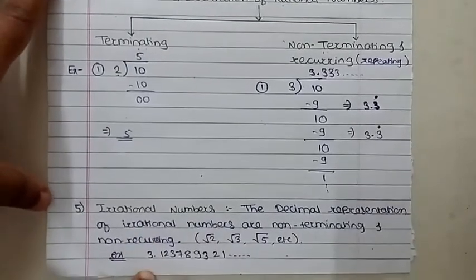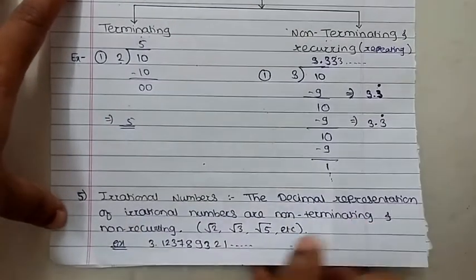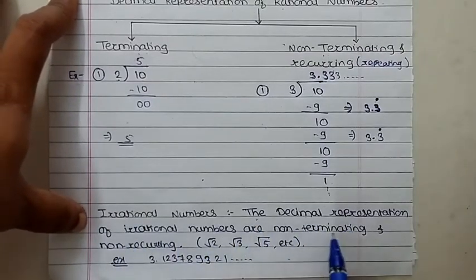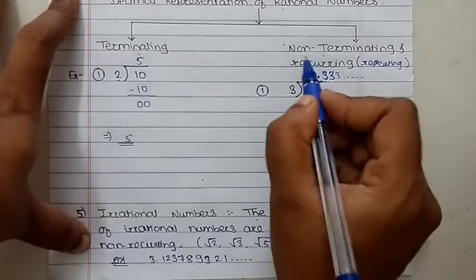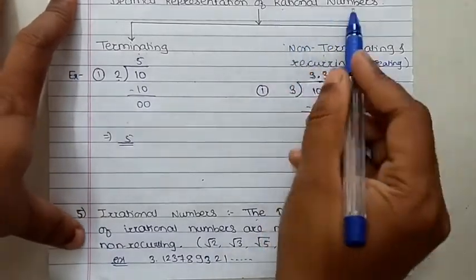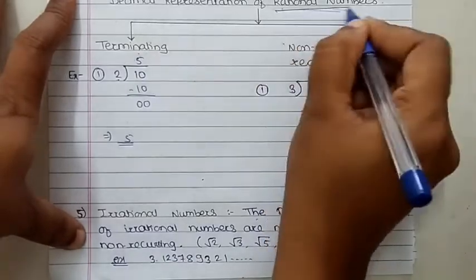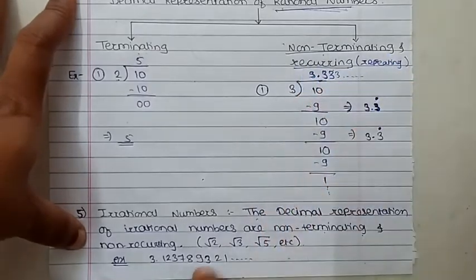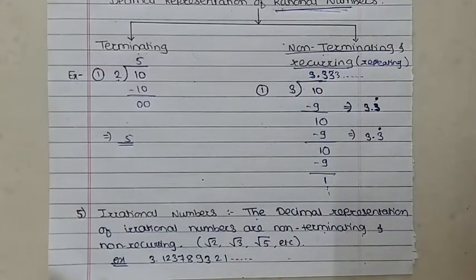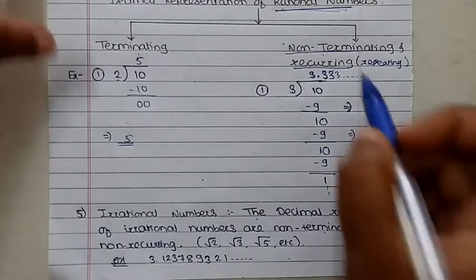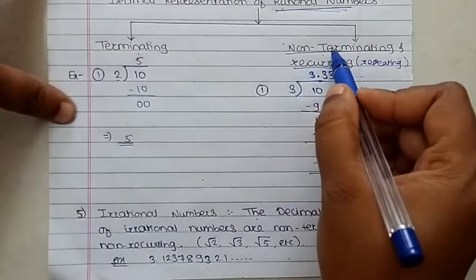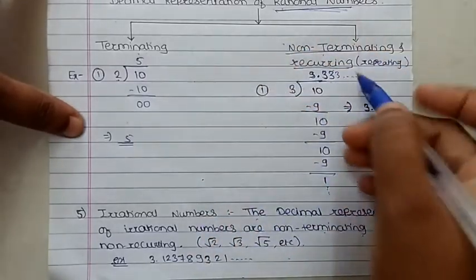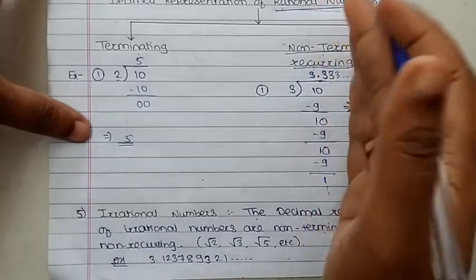Then the fifth number type is what? Irrational numbers. The decimal representations of irrational numbers are non-terminating and non-recurring. Listen, when we talk about rational numbers, we have to consider non-terminating and recurring. Non-terminating means what? Some digits are continuously repeating. They are not stopped or terminated.